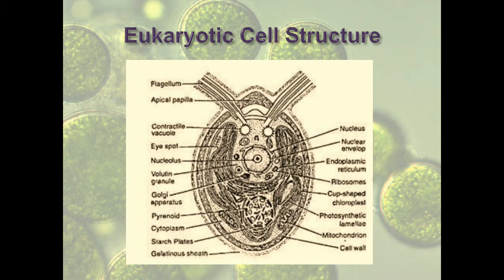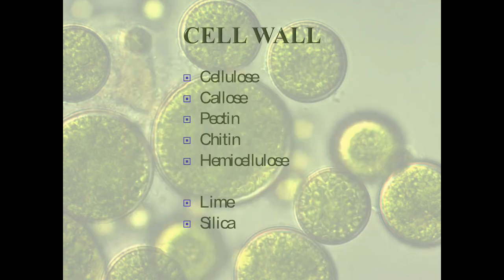As you can see here, the outermost layer of the algae is the cell wall. So the cell wall comprises the outermost or external layer of the algae. In many algal species, external to the cell wall, there is a gelatinous sheath. As you can see here, there is an external gelatinous sheath present external to the cell wall. But in most of the algae, the outermost layer is the cell wall. And let us see what the cell wall is made up of.